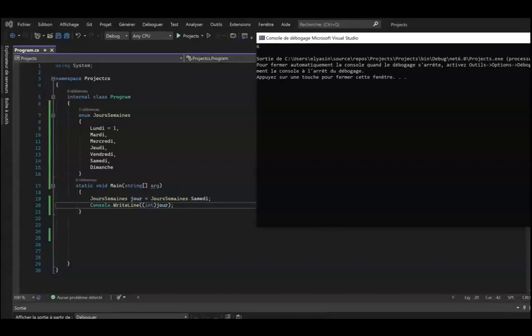And if you want to retrieve the Monday value, a new notion: before the day variable in the console.WriteLine, put an int in parentheses, and if we replace Monday by Saturday, for example, we'll have the value 6. Here is a way to get the enumeration constant value.